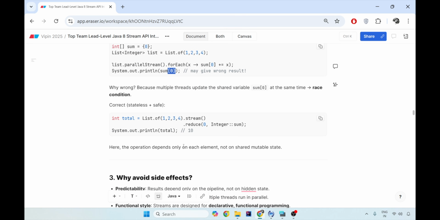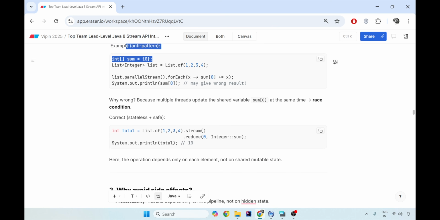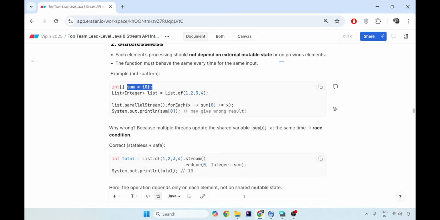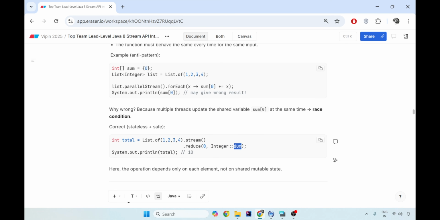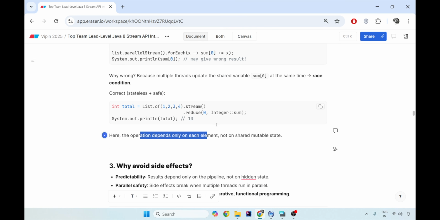So how is it better to create a stateless and safe operation? What you do is you create a reduce operation. This reduce operation takes the initial integer, that is 0, then it calls sum over 1, 2, 3 and 4, and then prints the total. So 0 plus 1 becomes 1, 1 plus 2 becomes 3, 3 plus 3 becomes 6, 6 plus 4 becomes 10. And that is how the operation depends only on one element, that is the previous one, and not on any shared attribute, which is the problem with the parallel stream in the forEach operation.